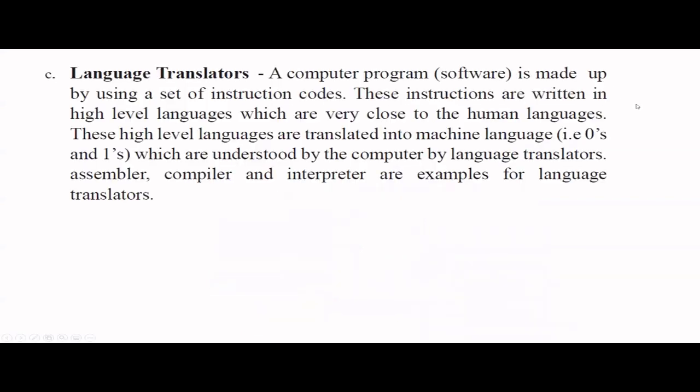Right? So what is a language translator? A language translator is doing some translation, like English to French, similar to that. Now, usually a computer program is made of a set of instructions, and to write these instructions, we use a language, right? Nowadays, we have high-level languages like C Sharp, Java, Python, Pascal.